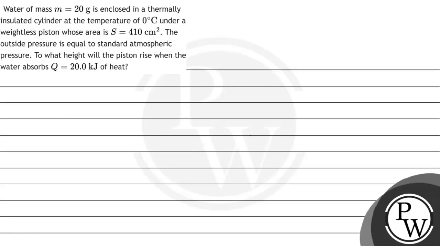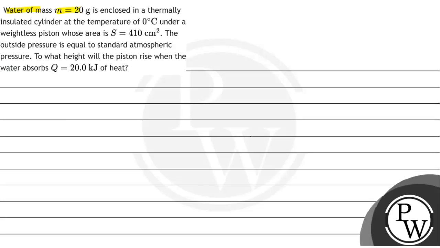हेलो बच्चों, लेट्स रीड द क्वेश्चन। तो क्वेश्चन में गिवन है कि water of mass m equals to 20 gram is enclosed in a thermally insulated cylinder at the temperature of 0 degree under a weightless piston whose area is S equals to 410 cm square. The outside pressure is equal to standard atmospheric pressure. To what height will the piston rise when the water absorbs Q equals to 20 kilojoule of heat?